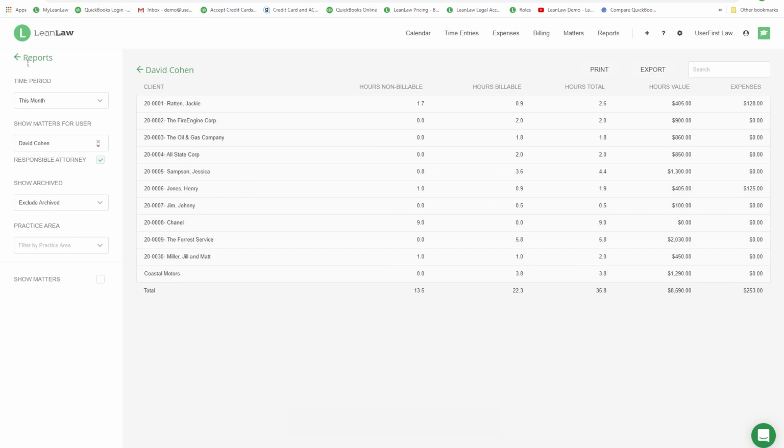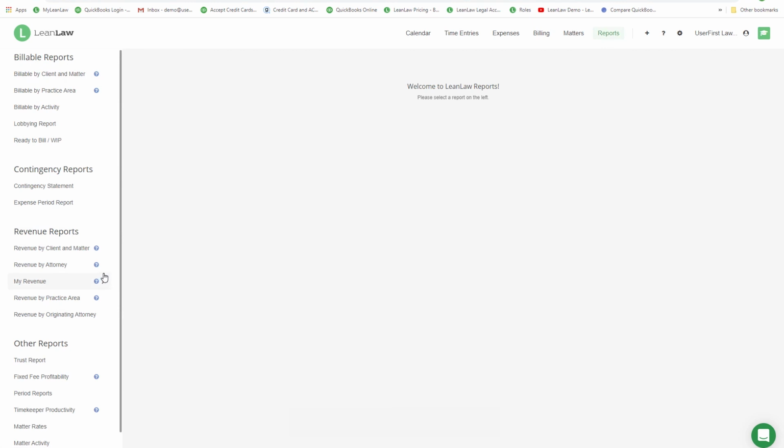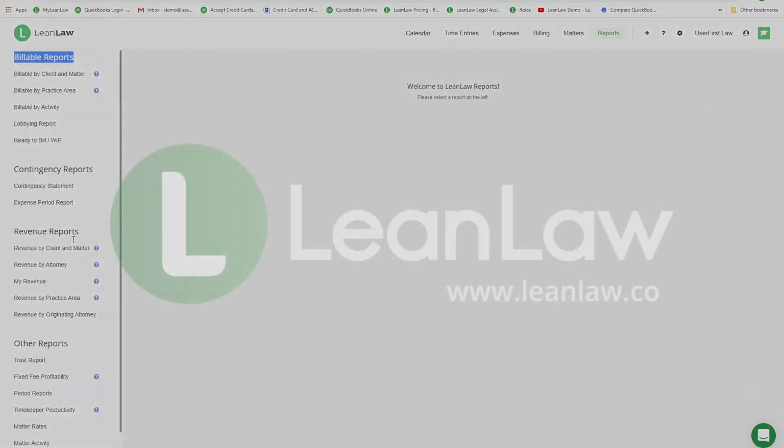Lean Law is focused on billable reports, contingency reports, revenue reports, and other reports like matter rates, timekeeper productivity, and trust reports.